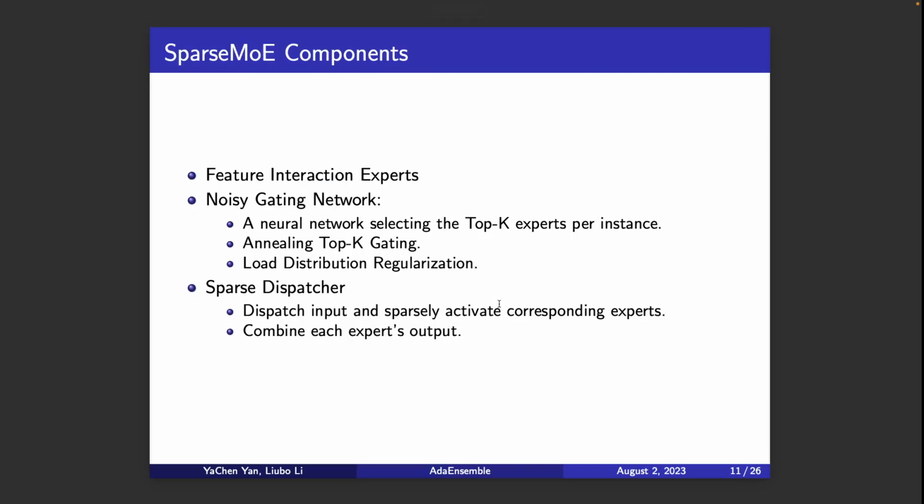For the sparse MoE layer, there are overall 3 key components. First of all, of course, the different kinds of feature interaction experts, right? And then there is a noisy gating network, which is basically a neural network for selecting the top K experts per instance. And then we also apply the annealing top K gating and also the load distribution regularization, which we will introduce later. And then again, the sparse dispatcher will be responsible for dispatching the input and sparsely activating the corresponding experts. And after the experts compute the output, it will also be responsible for combining each expert's output.